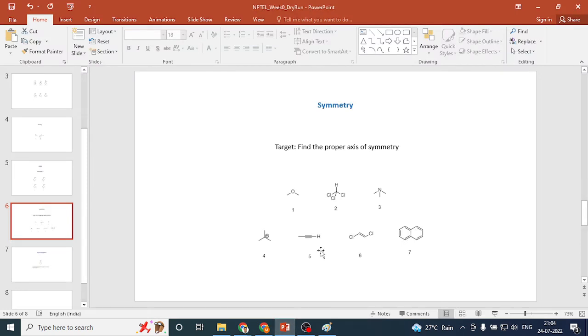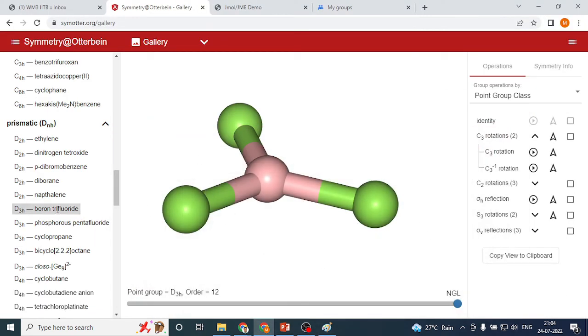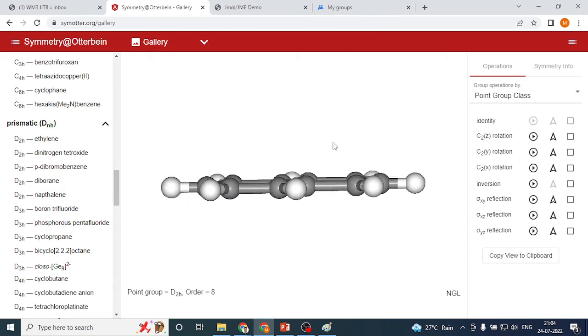And then what we have is the acetylene kind of molecule, and then this anti to the disubstituted chloro, and then naphthalene. So we can look at these things. Naphthalene is close here, so it's a tricky one a little bit.